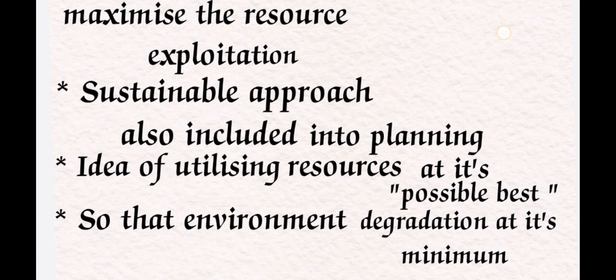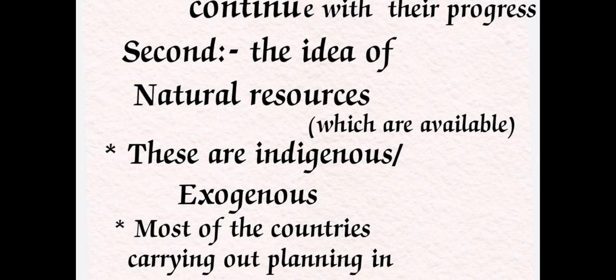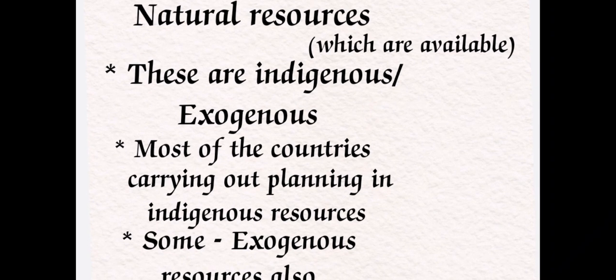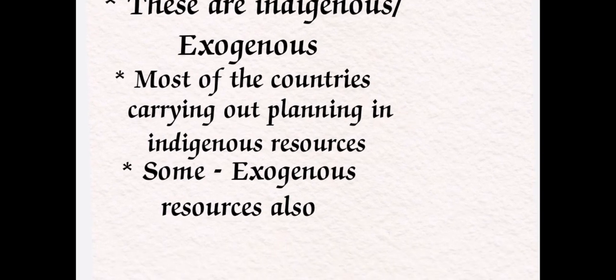Coming to the second point, that is the idea of the natural resources which are available. Resources are of three types: natural, human-made and human resources. They could be indigenous or exogenous. Indigenous means within the country, exogenous means from outside the country. Most of the countries carrying out planning try to utilize their indigenous resources only. Rarely do some countries use exogenous resources.